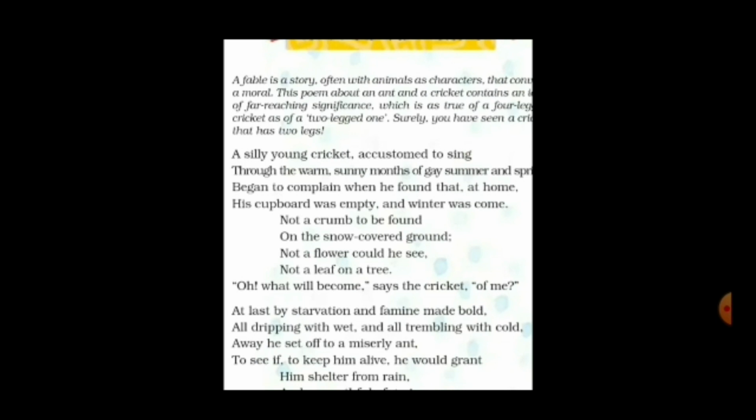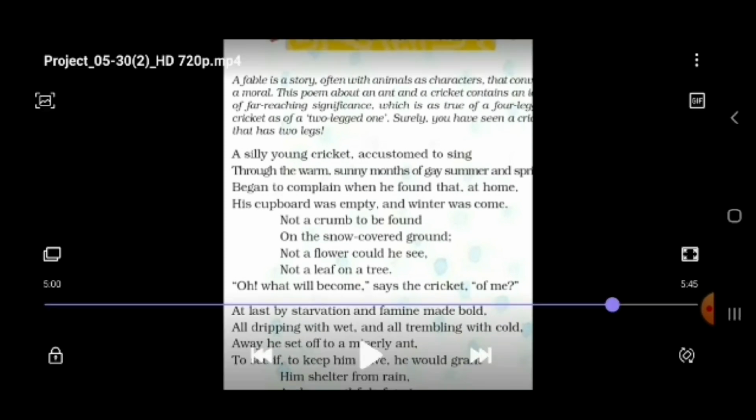Desperate means sad, not knowing what to eat and how to survive. So in the second stanza, the cricket was affected and he couldn't find even a crumb of food, not inside the house and not outside. What will become of me? So this was the second stanza.